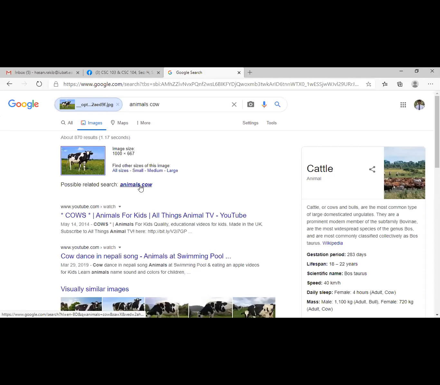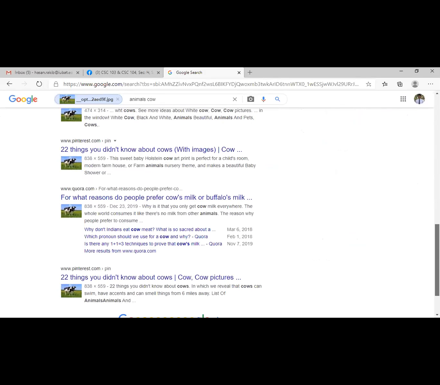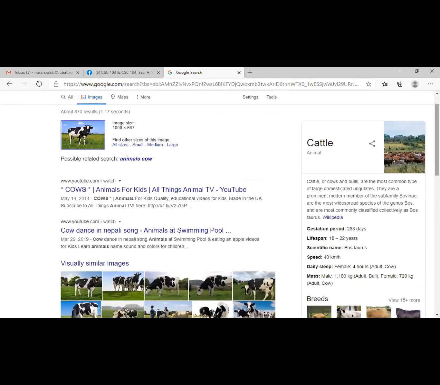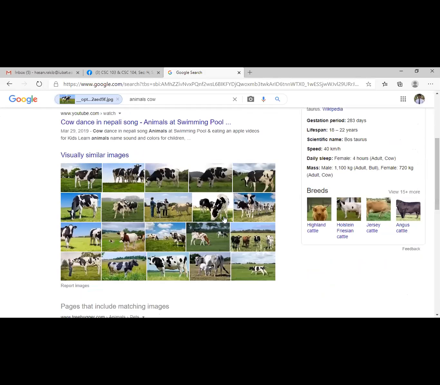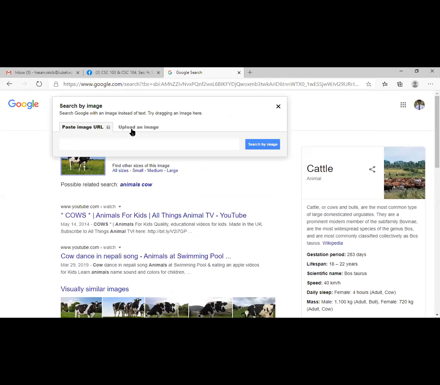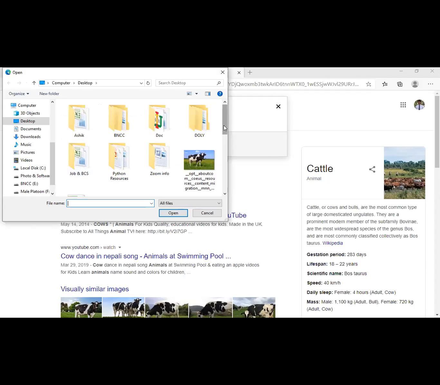Can you see that? What are they saying? Yes, sir. They are basically tracking it down and finding out this is a cow, and it is giving me information about the cow. They basically match the color of this cow and give information about that type of cow. Right. Is that clear to you? You understand? Yes, sir. Again, I am showing: upload an image, then select your file, and whatever I'd like to search.